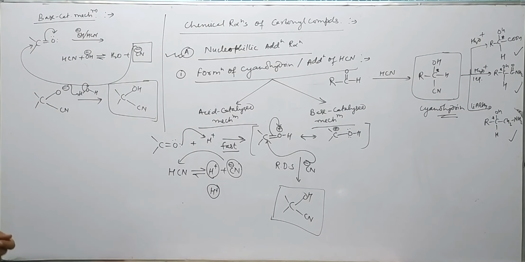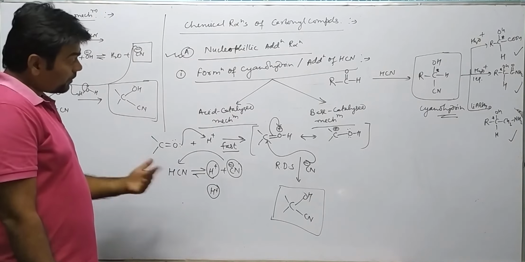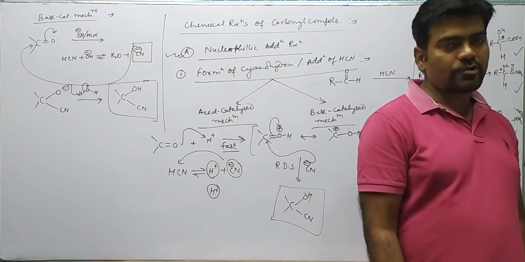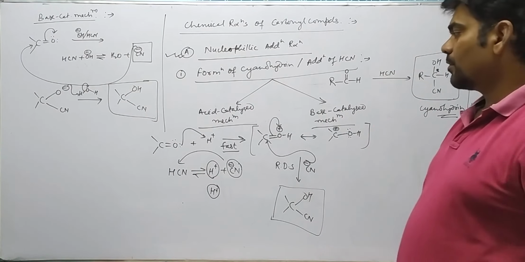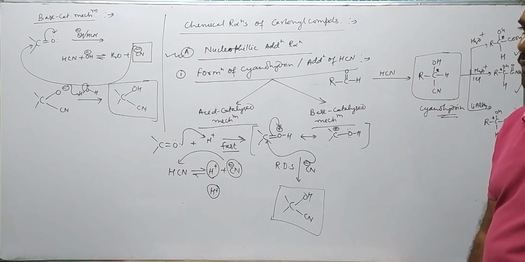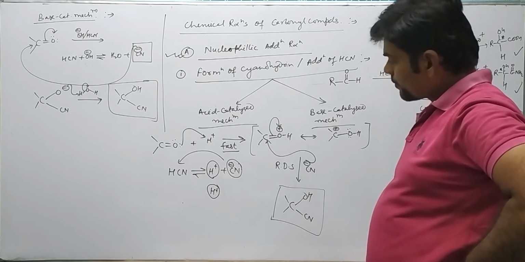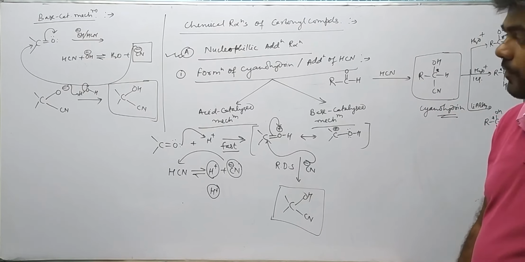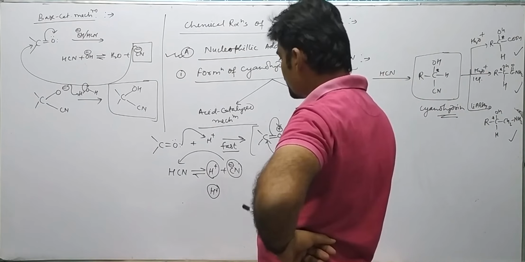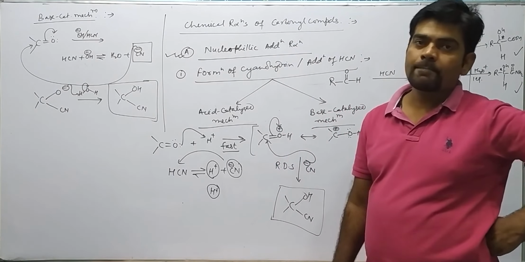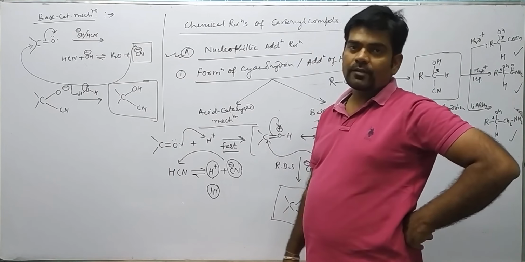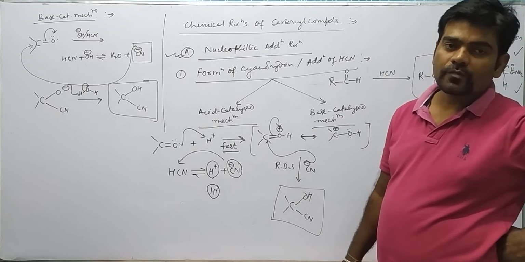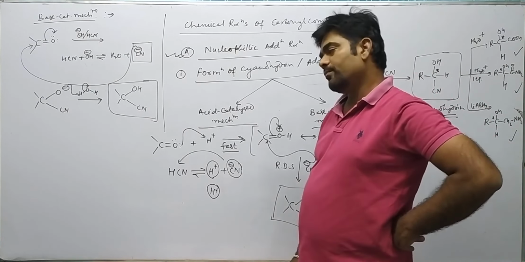So in fact, write down, in presence of excess of weak acid or in presence of strong acid, their equilibrium will shift towards backward direction, due to which nucleophile concentration decreases and reaction will stop.